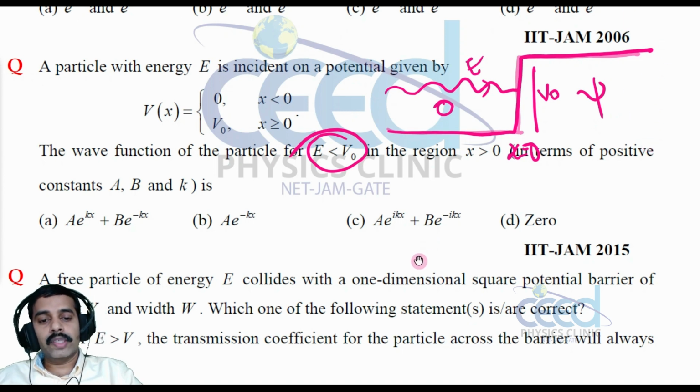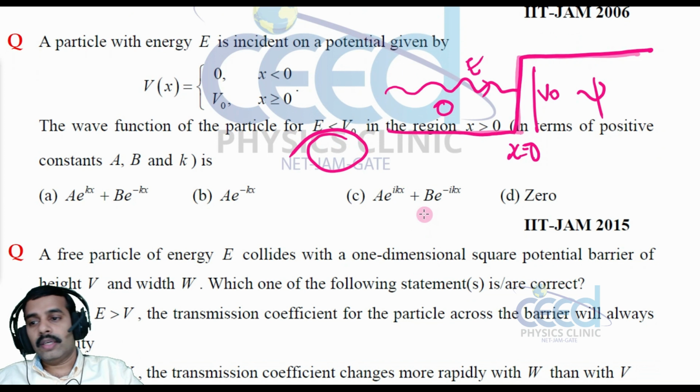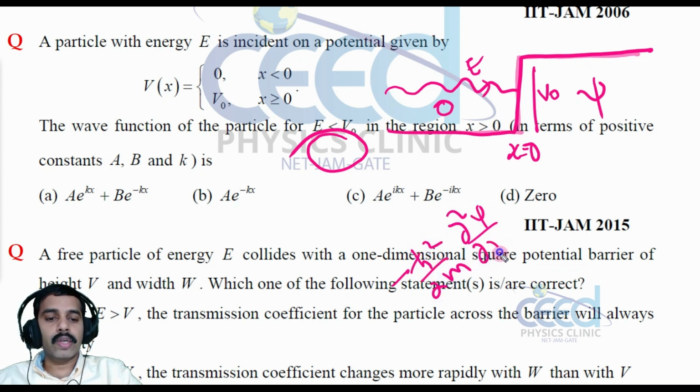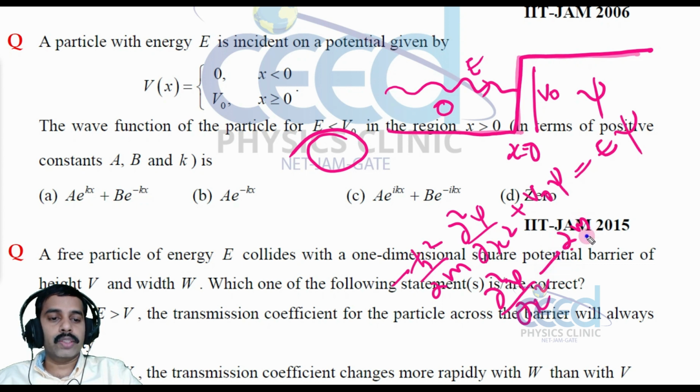So again the Schrodinger wave equation is minus h cross square by 2m dou square psi by dou x square plus, here the potential is V0, that is equal to E psi, right. Now let me write this as dou square psi by dou x square minus 2m by h cross square V0 psi equal to minus 2m by h cross square E psi.